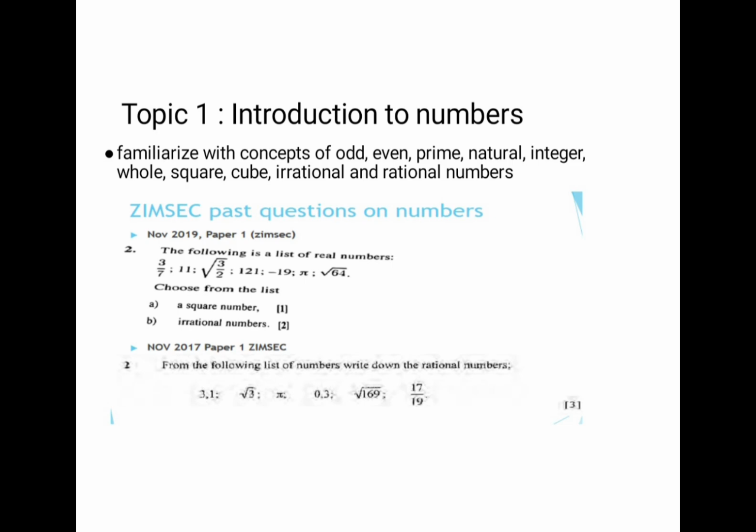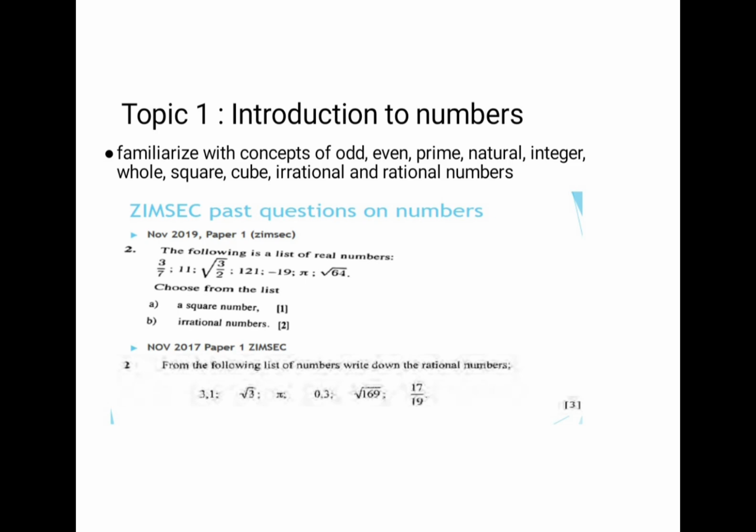And then irrational numbers, we have the square root of 3 over 2 and pi. You need to understand that irrational numbers include pi and surds. So whenever you are answering this question, make sure that you list all the square numbers, you list all the irrational numbers. Please make sure that you look at that.